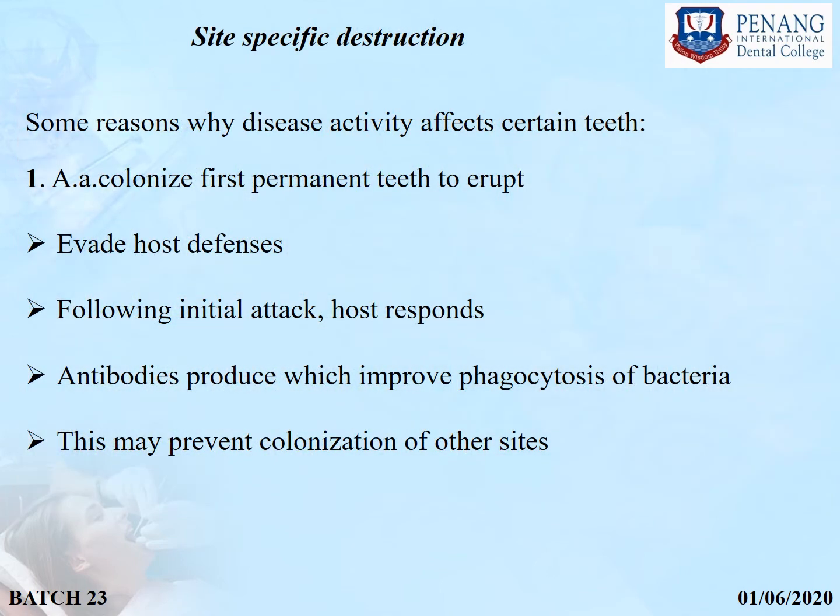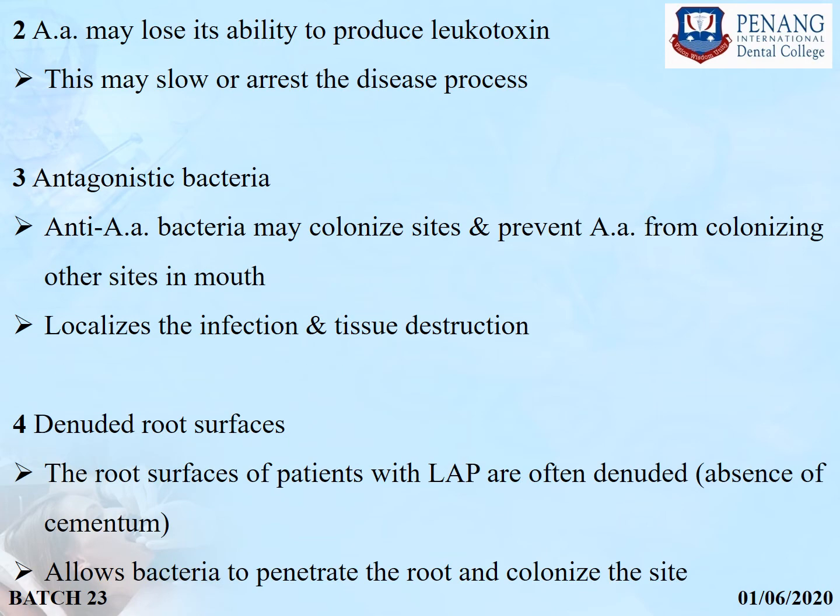The reasons for site-specific destruction: first, Aggregatibacter actinomycetemcomitans colonizes the first permanent teeth early, so it evades host defenses. Following the initial attack, host response and antibodies are produced which improve phagocytosis of bacteria, and this may prevent colonization of other sites. Second, AA may lose its ability to produce leukotoxin.